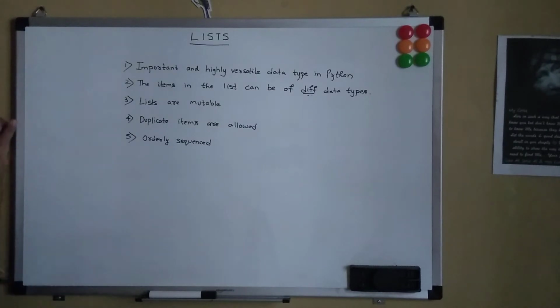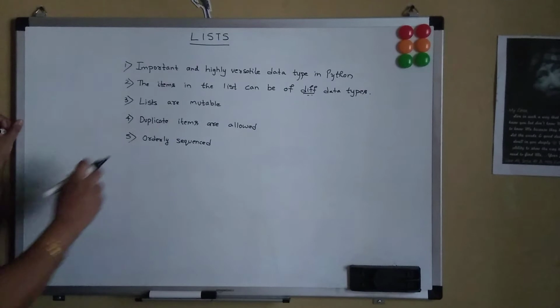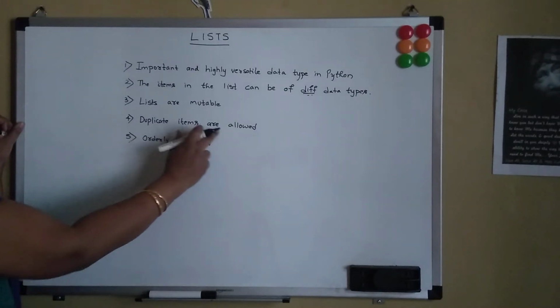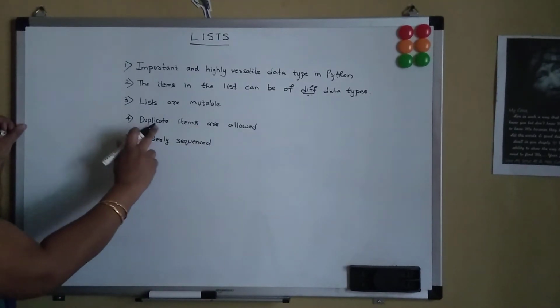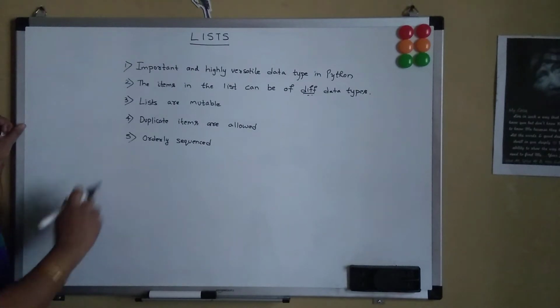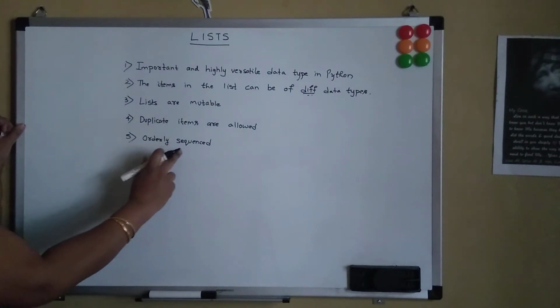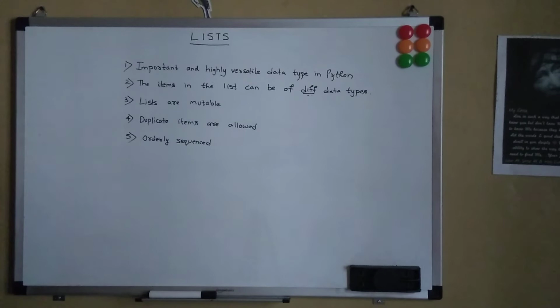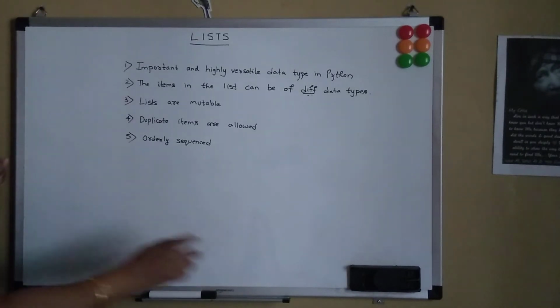That is, we can change the item value in the list at any point of time. Duplicate items are allowed. We can have duplicate items in the list. And it's sequenced orderly. We can fetch the data in an orderly manner. So let's see these points in detail.